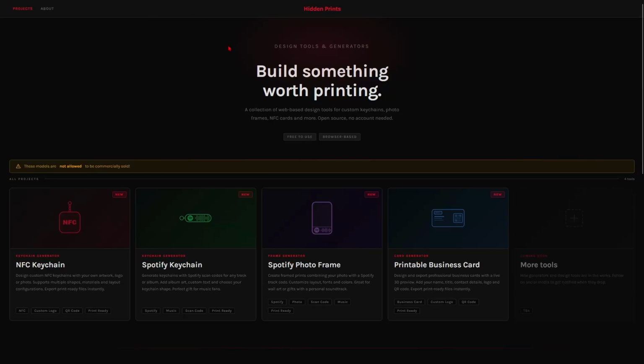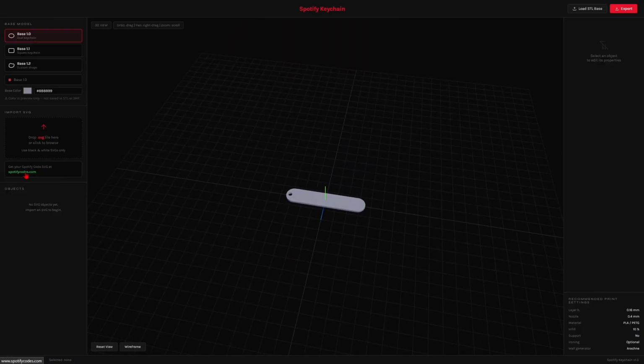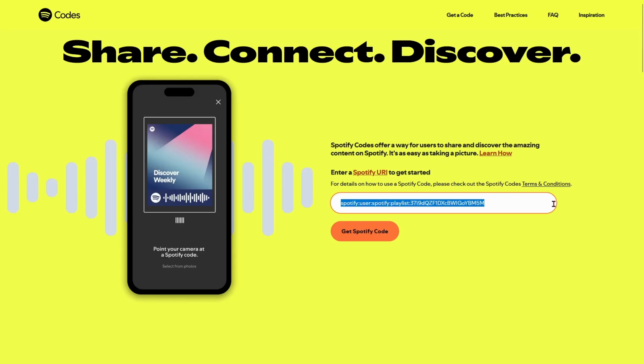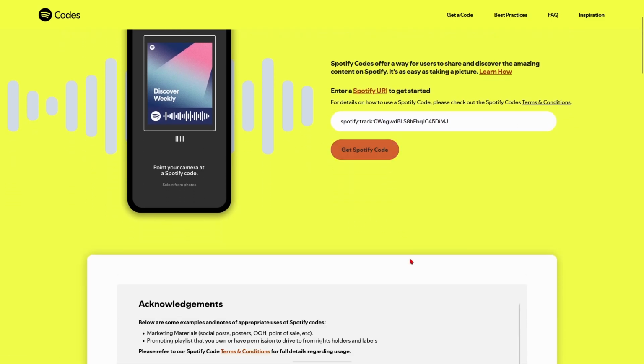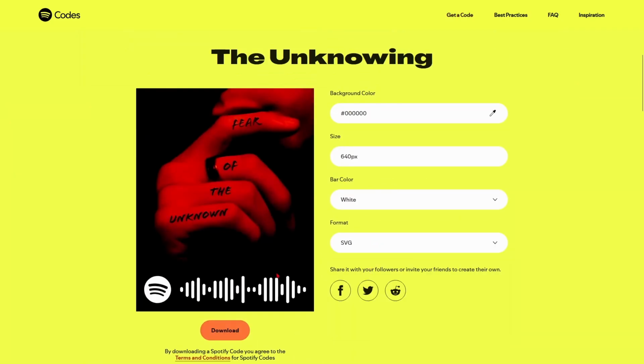Today I'm gonna show you how to create a Spotify keychain. You just need to come to my website, go over here, and we need to generate a Spotify code SVG. Just place your song over here, just continue, change this to SVG and download it.